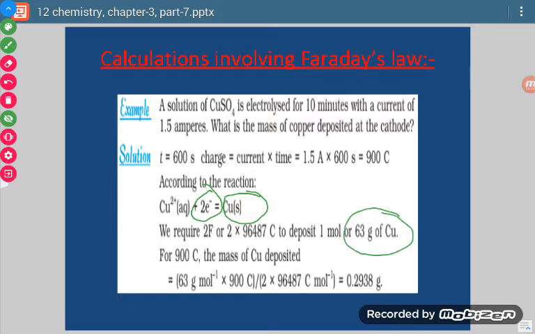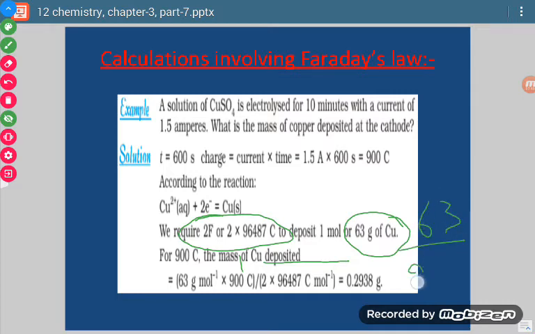So it means that when we pass 2 moles, means 2 Faraday of electricity, then there is deposition of 63 grams of copper. Then if we pass 1 coulomb of charge, then how much will be deposited? 63 by 2 Faraday. For numerical purposes we have to take this also, this only 96500. Okay, then how much charge we have passed?